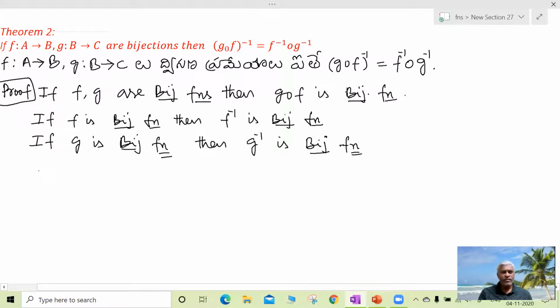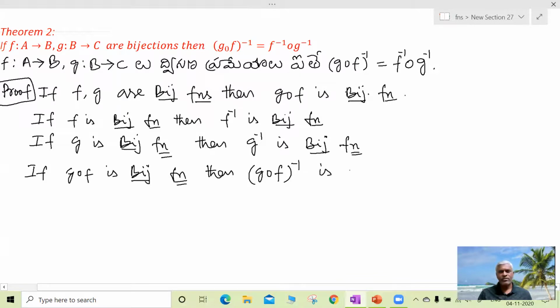If g circle f is bijective, same theorem, then its inverse (g circle f) inverse is also a bijective function.